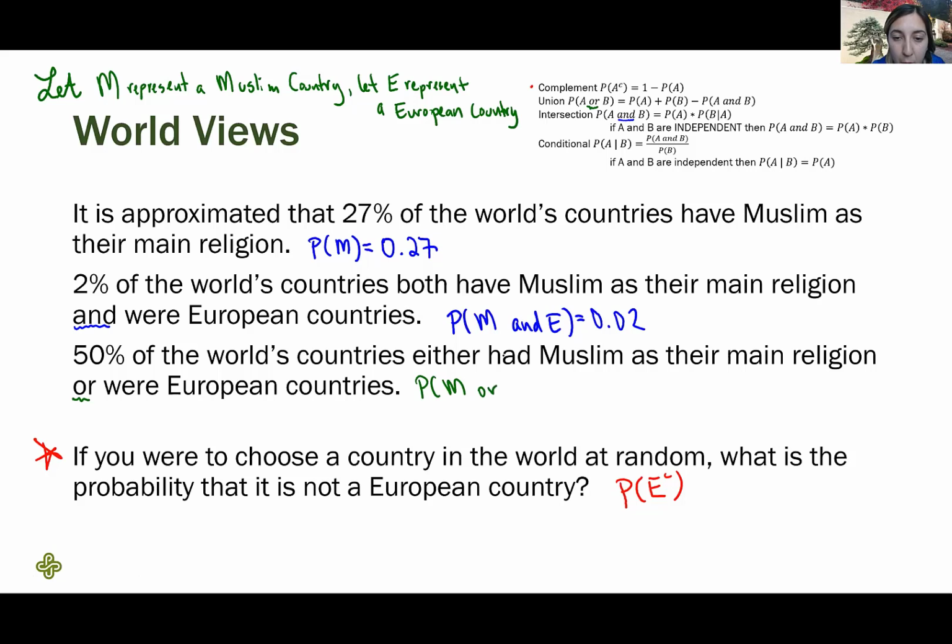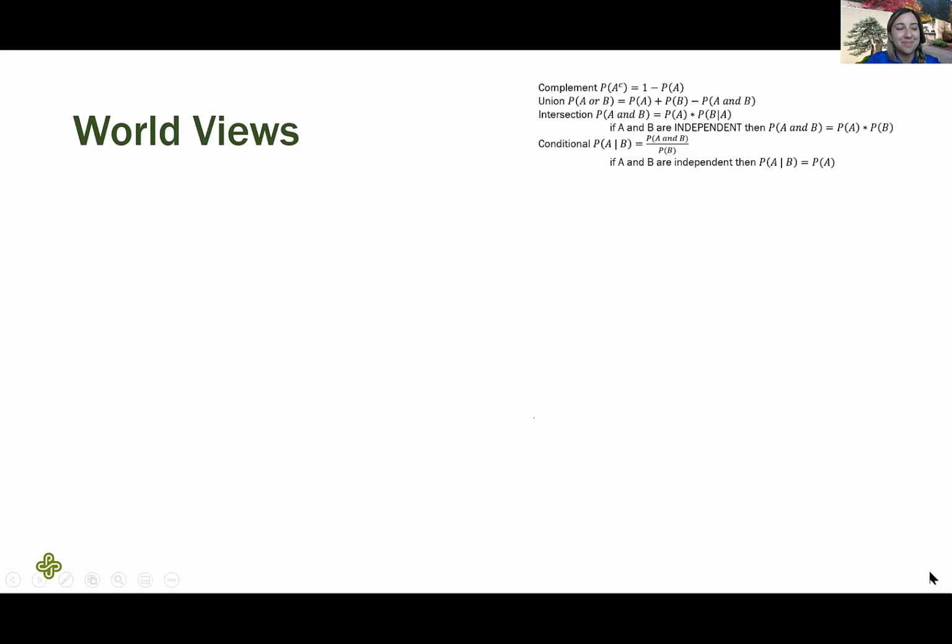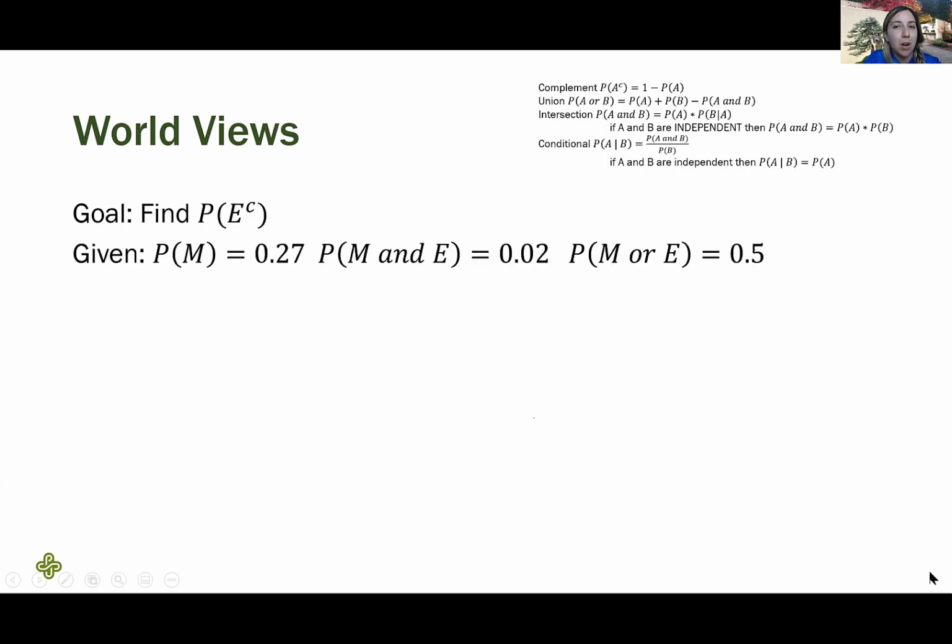Probability of Muslim or European equals 50%, so 0.5. We've translated all of our facts into probability notation and found that we need to find probability of E complement. We're given these probabilities, so take a look at our toolbox. Which equation makes use of these?